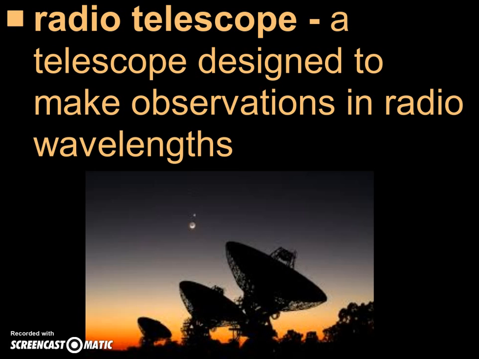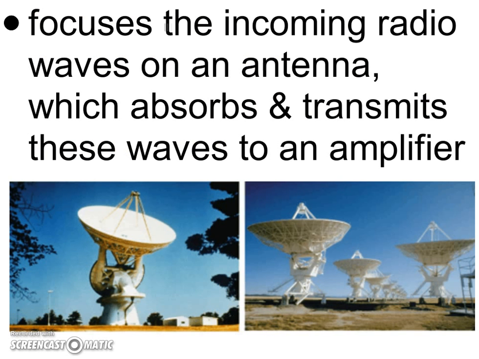Another type of telescope, or another way that we can study space, is with a radio telescope. It's designed to make observations in radio wavelengths. So these are at really low frequencies, but at a really high or really long wavelength. So what this actually does is it focuses those incoming radio waves to an antenna. It's going to absorb and then transmit those waves into what we call an amplifier. So a lot like how an electric guitar works. It's focusing in all of those electronic signals and amplifying the sound.